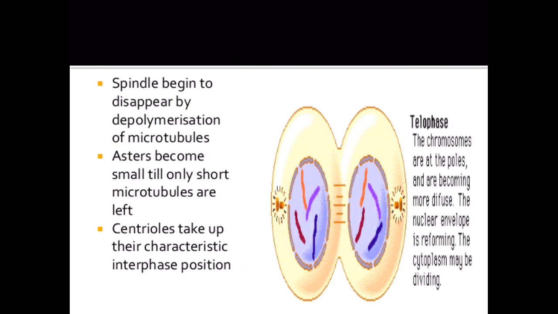The spindle begins to disappear by depolymerization of microtubules. Asters become small till only short microtubules are left. Centrioles take up their characteristic interphase position. The chromosomes are at the poles and are becoming more diffuse. The nuclear envelope is reforming. The cytoplasm may be dividing.